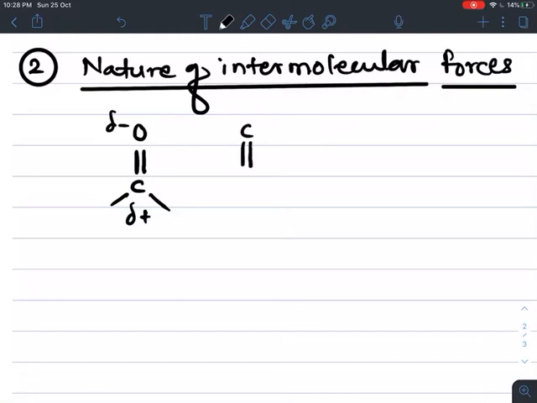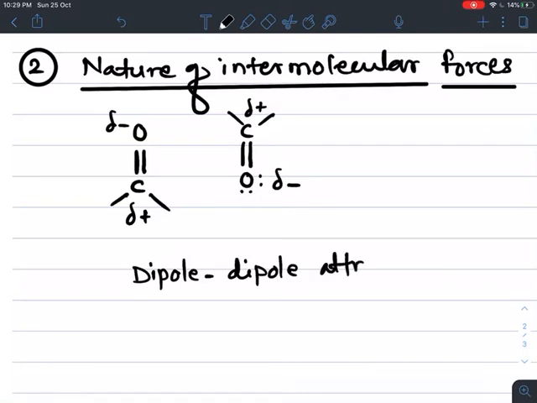If we take the same carbonyl group in opposite direction, this oxygen is highly electronegative and acquires partial negative charge. Carbon acquires partial positive charge. And due to opposite charges present on carbon and oxygen in these two molecules, they attract or interact with each other, and this attraction is called dipole-dipole attraction. Dipole-dipole attraction is present in aldehydes and ketones.